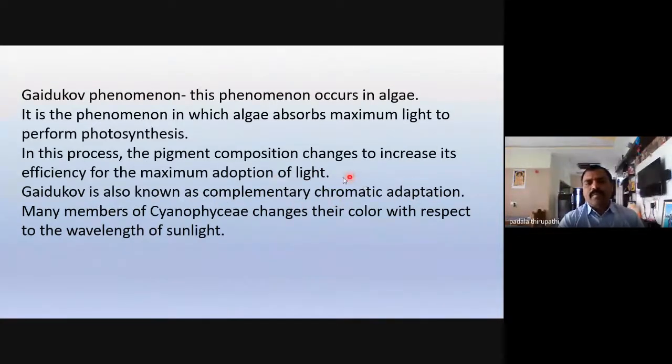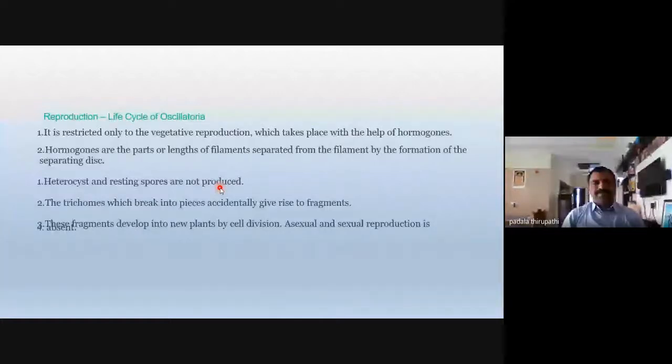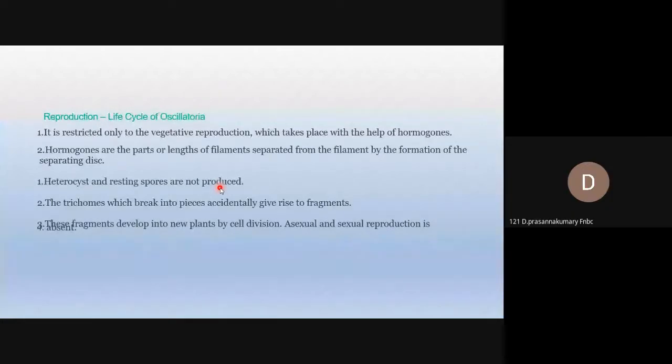Chromatic: chroma means color, the change of the color of the pigment, the color of the thallus. So many members of the Cyanophyta change their color with respect to the wavelength of the sunlight, mainly observed in Oscillatoria, first identified in Oscillatoria sancta. Then we will go to discuss the reproduction. Is it clear?